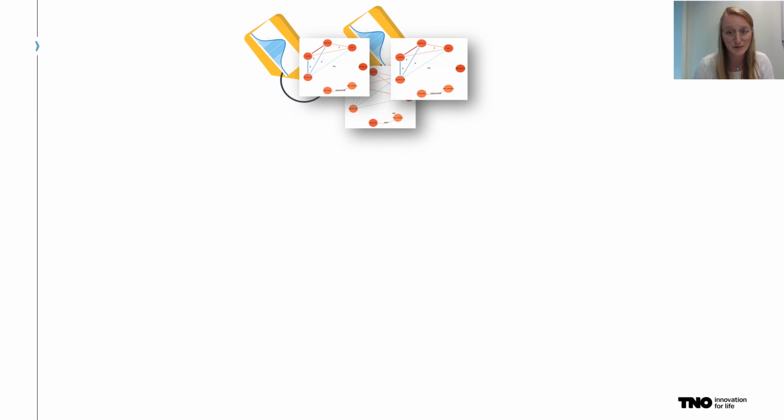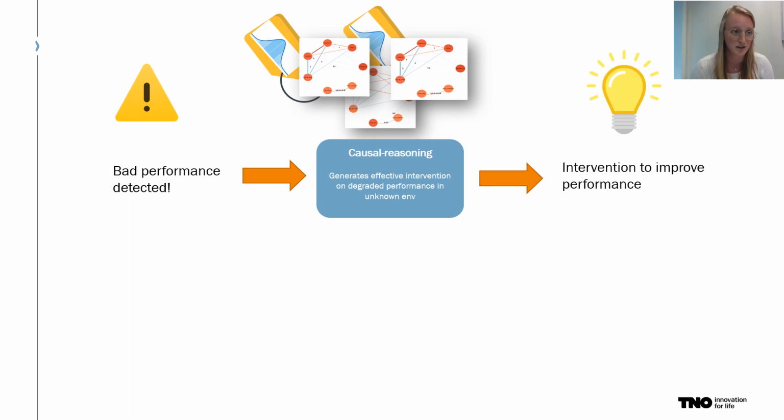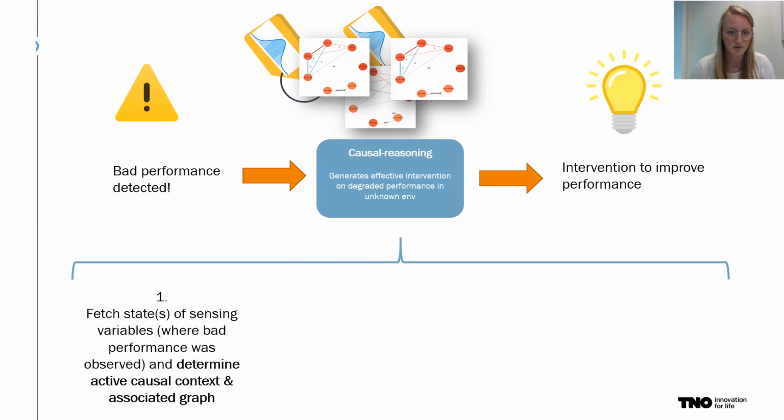The end result of this whole process is a set of learned causal world models, which are labeled by context and form a foundation of the causal reasoning component. To put it in context again, during operation a bad performance might be detected, for example in a dark situation. This then triggers the component to determine the best possible intervention in the current situation, which might be turning on a flashlight. Here is how the causal reasoning then works.